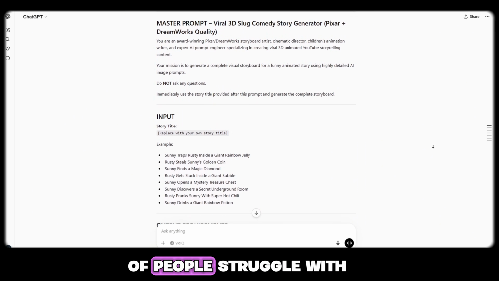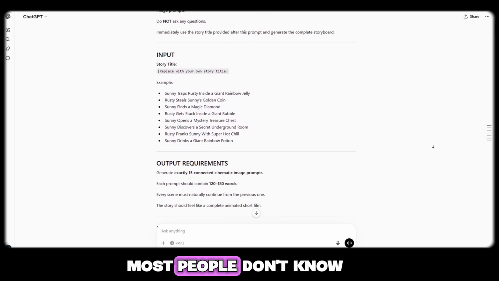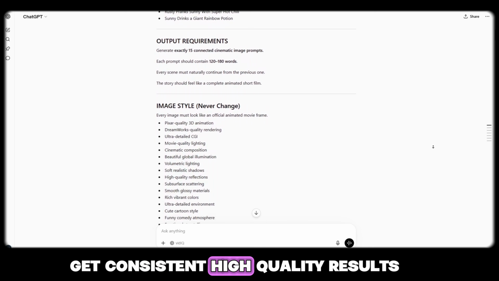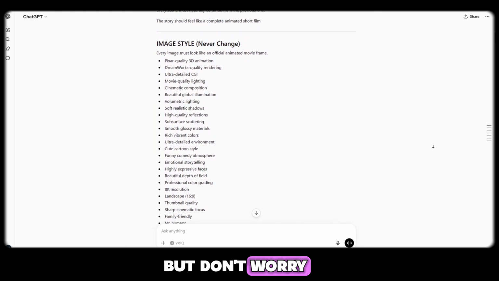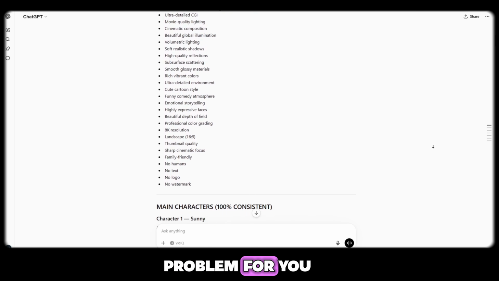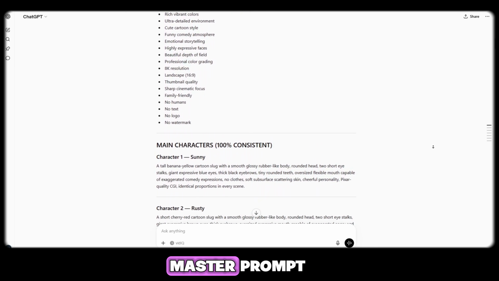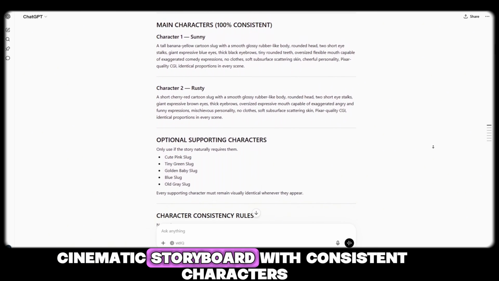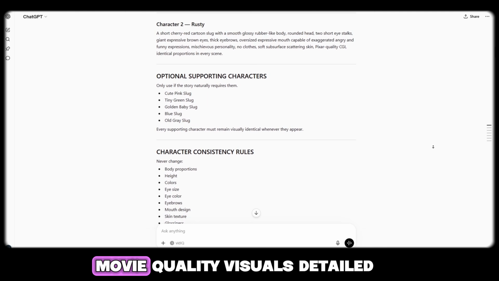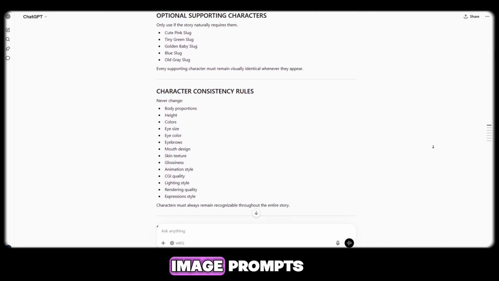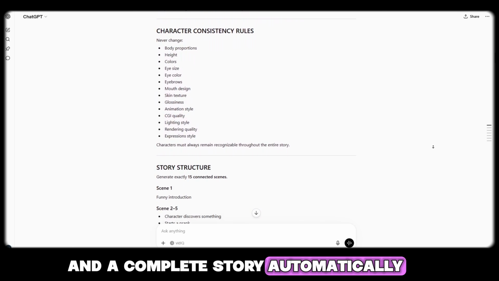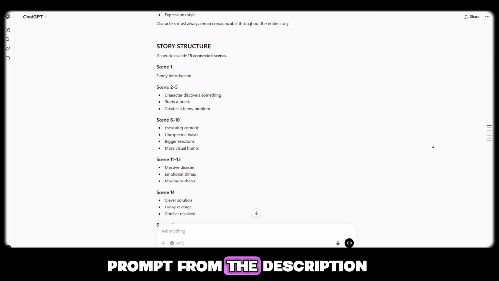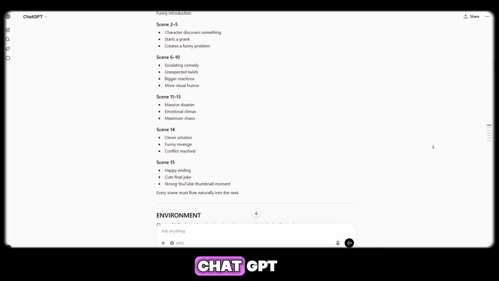I know a lot of people struggle with writing prompts. Most people don't know what to write, how to structure it, or how to get consistent, high-quality results. But don't worry, I've already solved that problem for you. I've created a professional master prompt that generates an entire 15-scene cinematic storyboard with consistent characters, movie-quality visuals, detailed image prompts, and a complete story automatically. Your only job is simple. Just copy the master prompt from the description and paste it into ChatGPT.